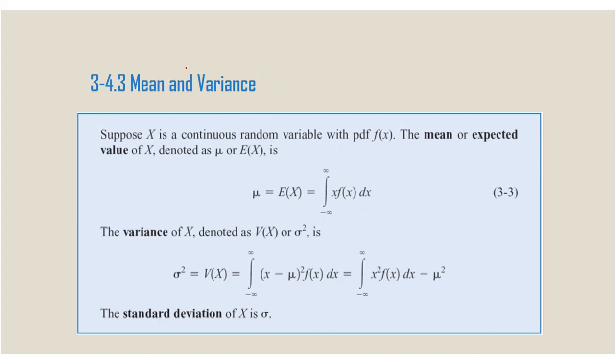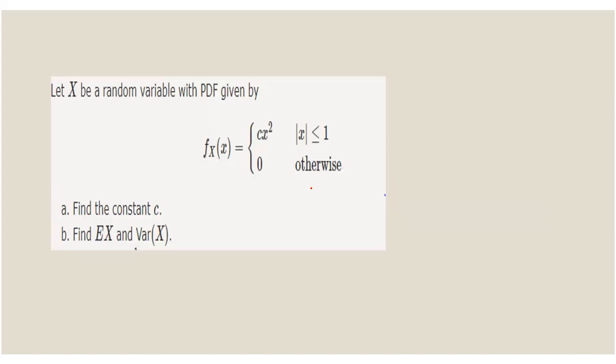Now we can see how to find the mean and variance in continuous distributions. In continuous distributions we just change the summation symbol from PMF to an integral with the PDF. See, this is one simple example. I am giving f of x equal to c x square, where the range is mod x less than or equal to 1, 0 otherwise.